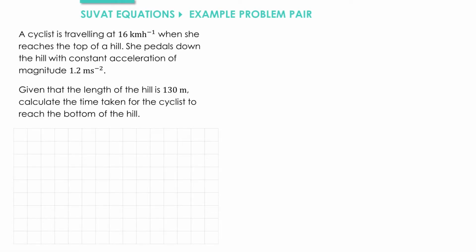Okay, in this example we have a cyclist travelling at 16 km per hour when she reaches the top of a hill. She pedals down the hill with constant acceleration of magnitude 1.2 meters per second squared. Given that the length of the hill is 130 meters, we need to calculate the time taken for the cyclist to reach the bottom of the hill. To answer this question, we'll first write down our values for SUVAT.